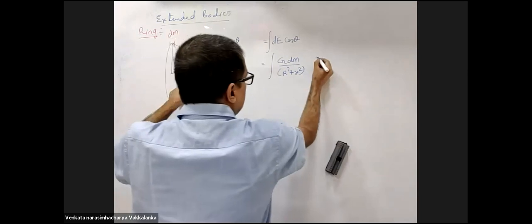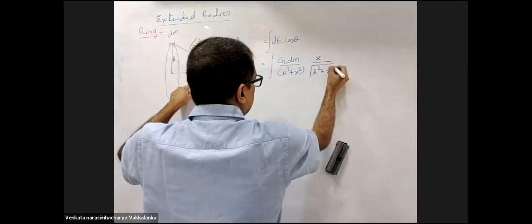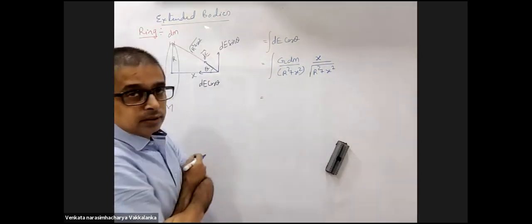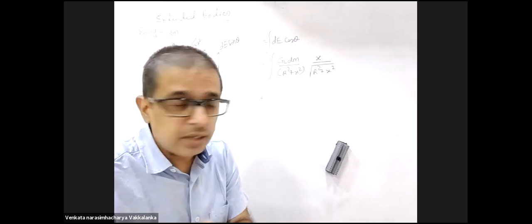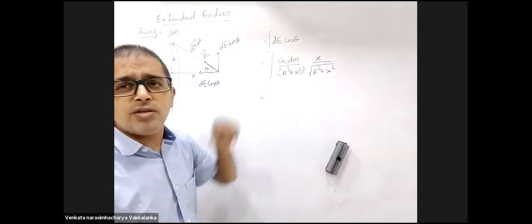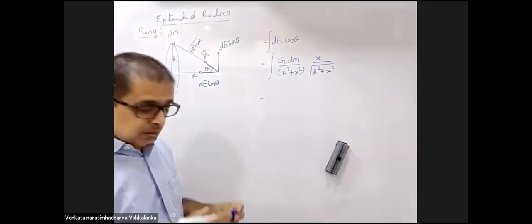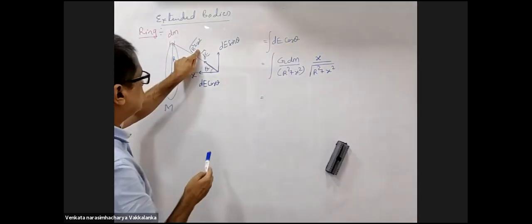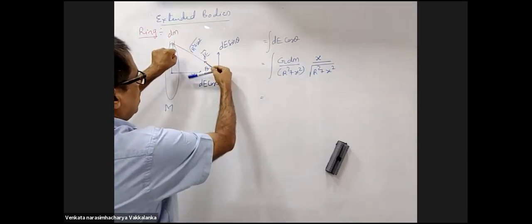Cos theta value is x upon root over of r square plus x square. Just for your information, this is also a constant. Cos theta is also a constant. Dekh lo. This distance is also a constant.